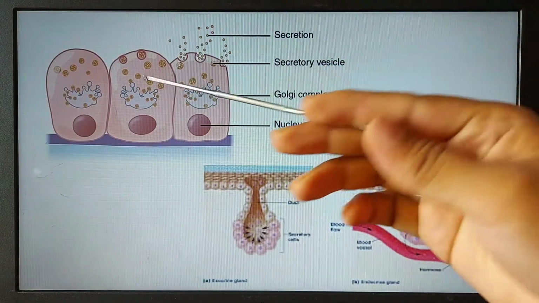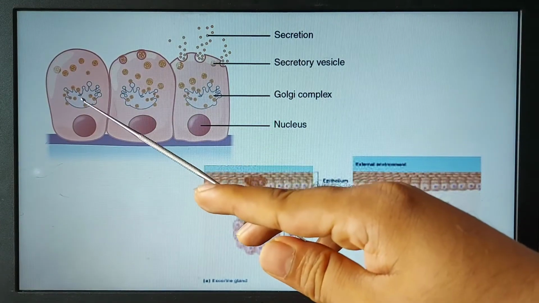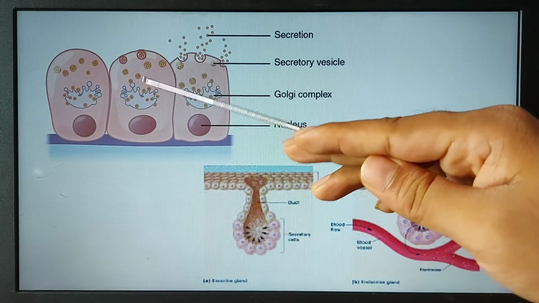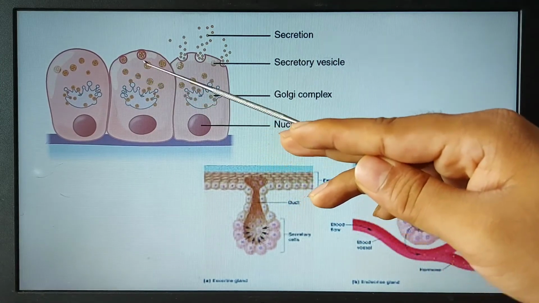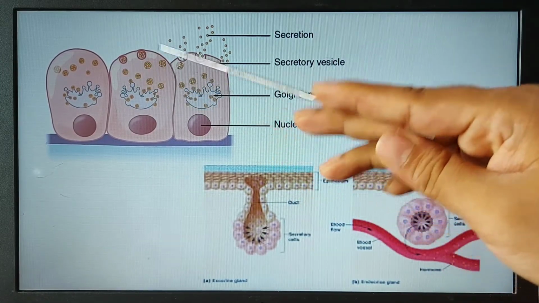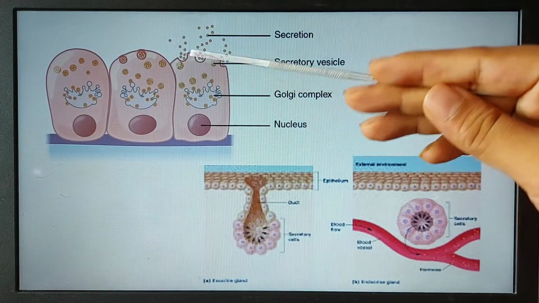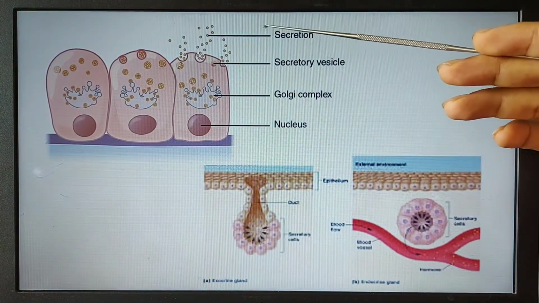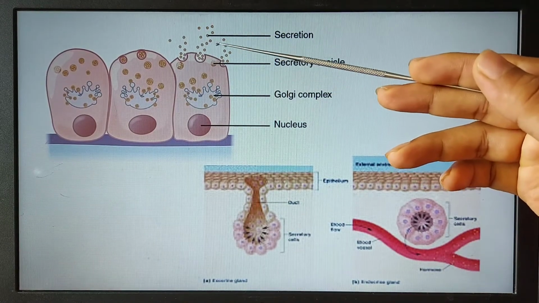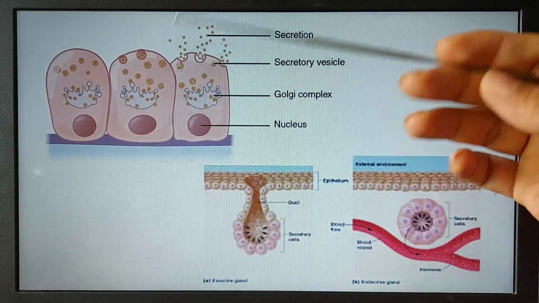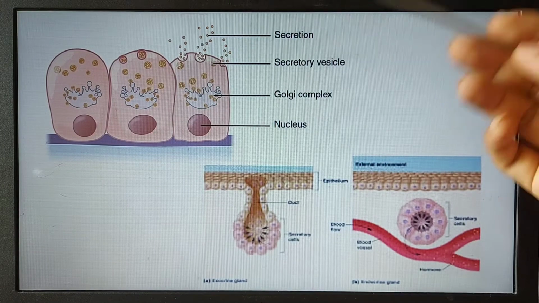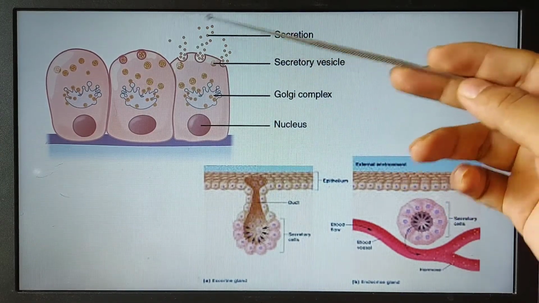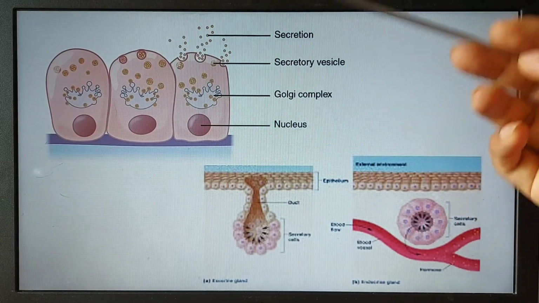Secretion is a process where the macromolecules are synthesized within the rough endoplasmic reticulum. They are packed within vesicles and finally they are released outside the cell. This is the process of secretion. According to the site where the secreted materials go, the glands can be classified into two forms.